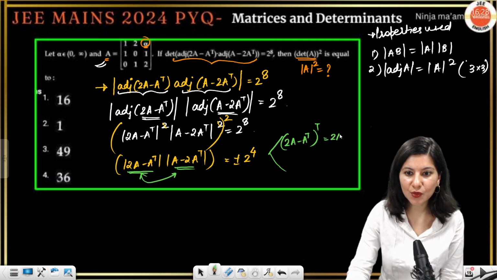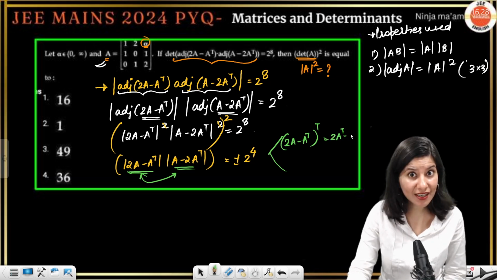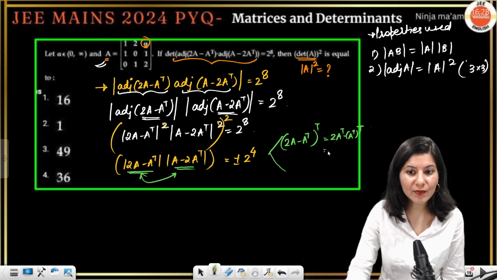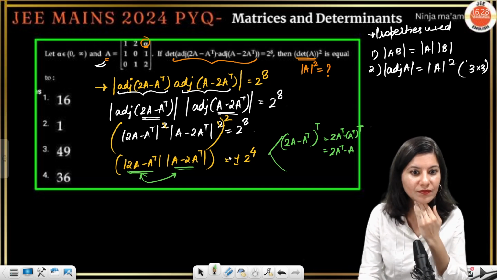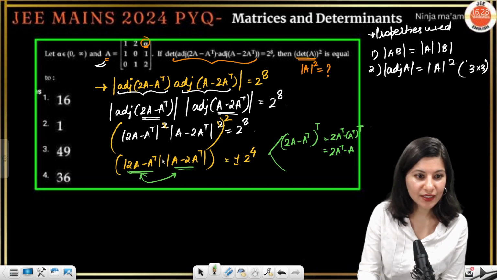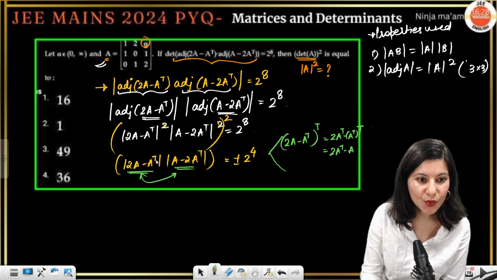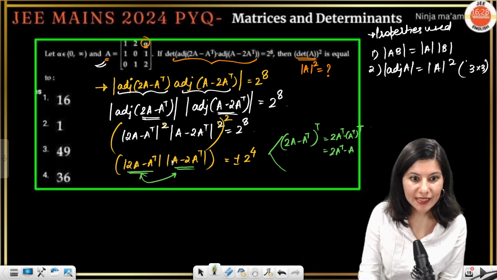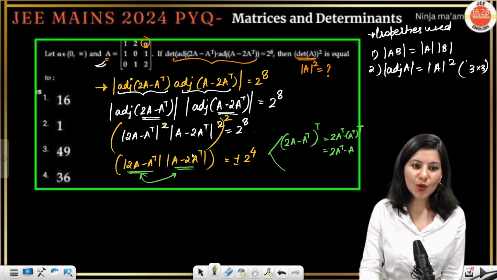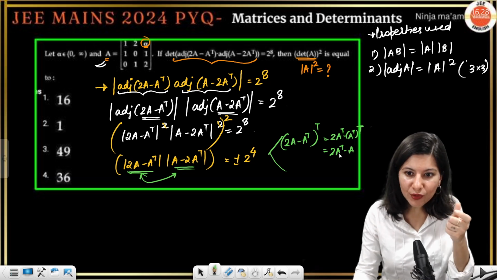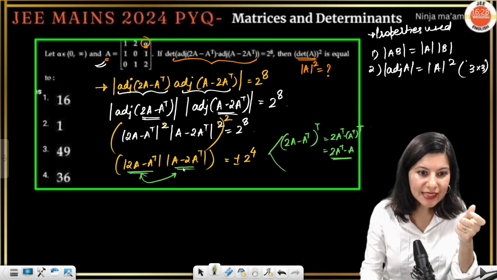So this is 2A transpose minus A transpose transpose, and A transpose transpose becomes A. So this is 2A transpose minus A. That's it.